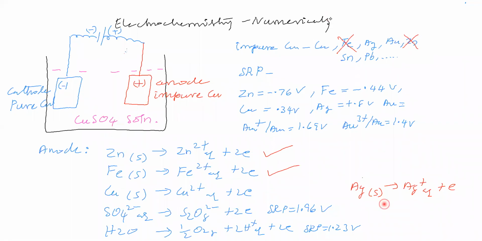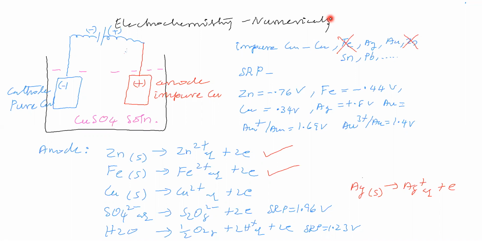We want to make silver oxidize, and then only it will go into solution. You are saying greater than that of iron. That means we have to increase the potential.